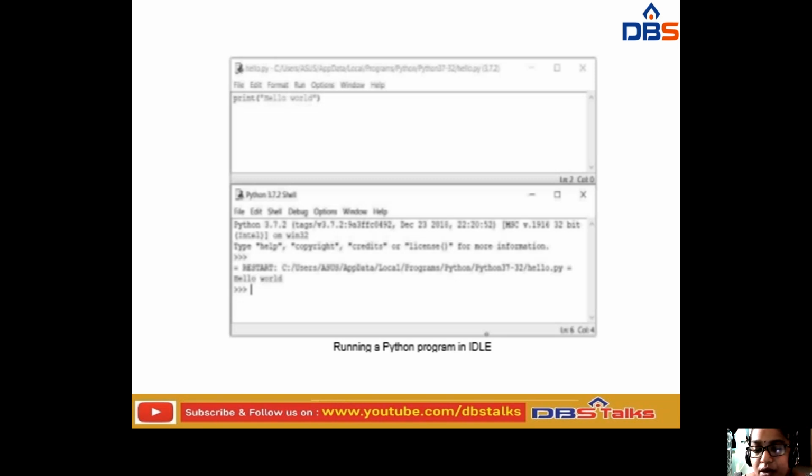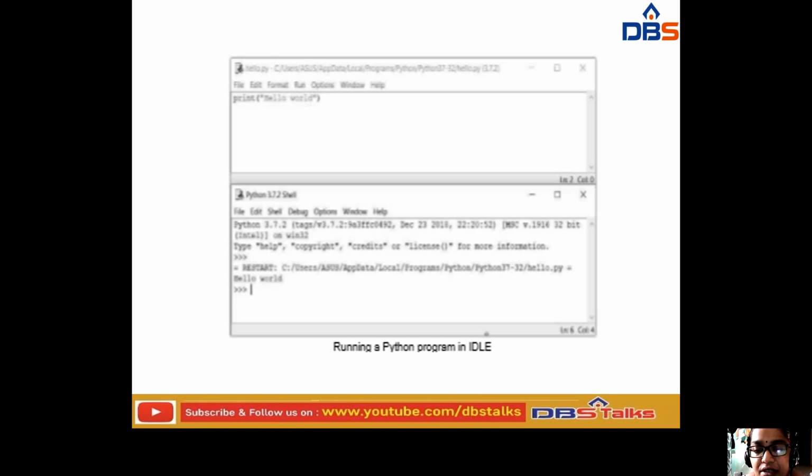There are two ways we can run the Python code. The first is in the command prompt. But if you use this software, it will be very easy, as we discussed in the previous slides, because it highlights the syntax and so on.